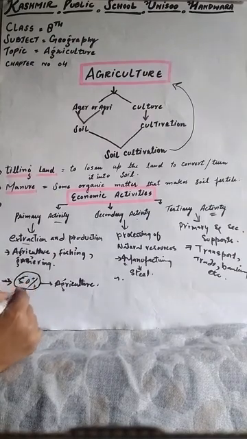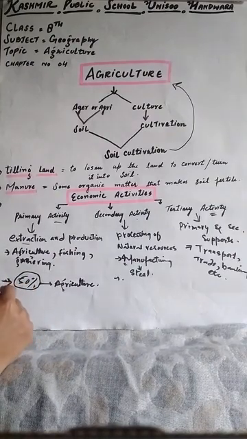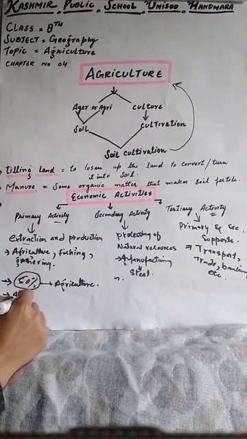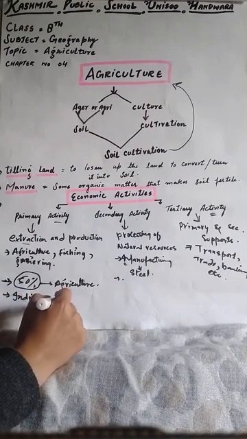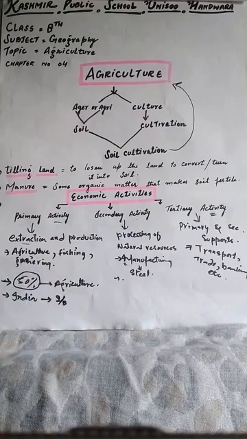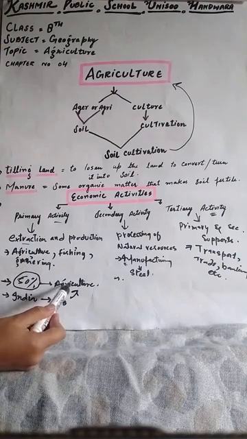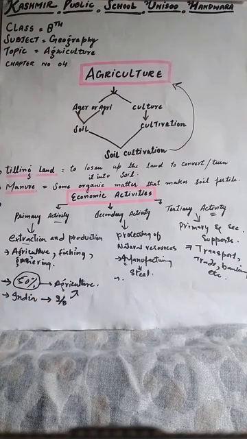And in India, nearly 2/3 of the population is engaged in agriculture. So here we easily understand that agriculture definitely forms a substantial portion of the total economy.